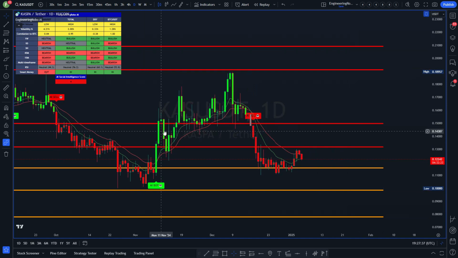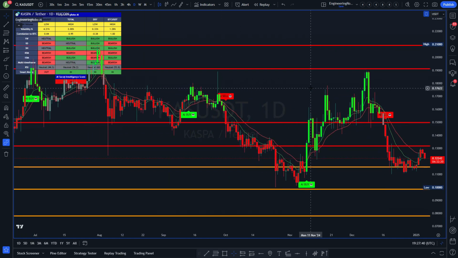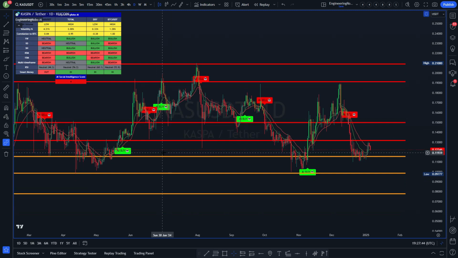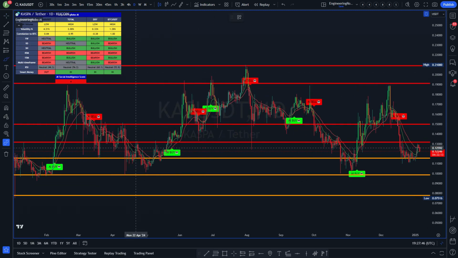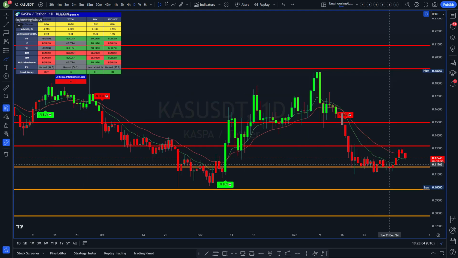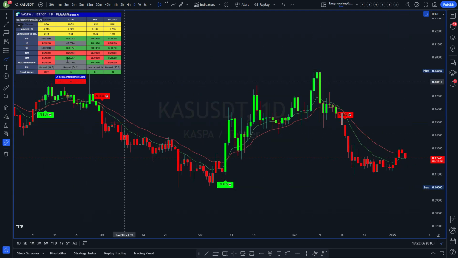We can see, let me zoom out a little bit just to show you some of the lines and how it has behaved. This is a key level. So on the flip side, the resistance areas have been at the top. So price, where it is currently, if you are in a sell, it could be time to be taking profits.